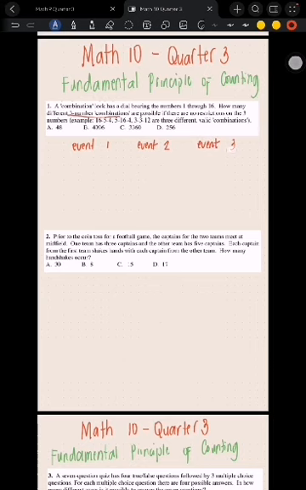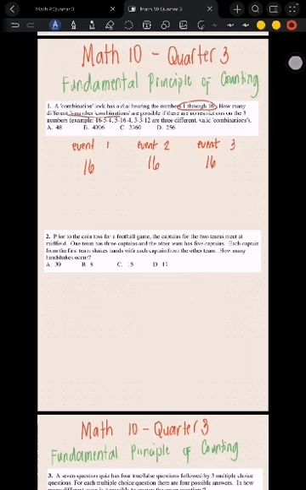Again, we have 3 events. Now, we need to know how many options we have per event. Since we have 16 numbers in total, we have 16 options to choose for event 1, 16 for event 2, and for event 3, that is also 16.